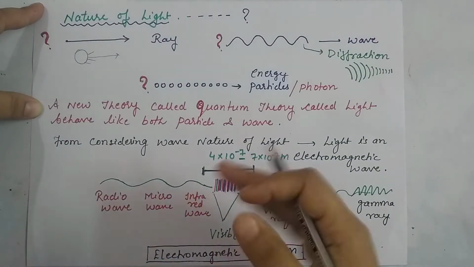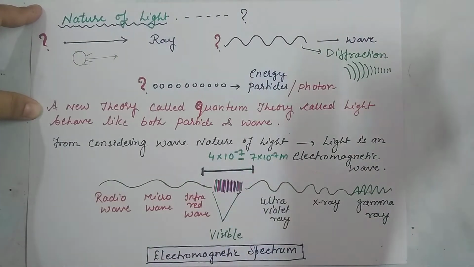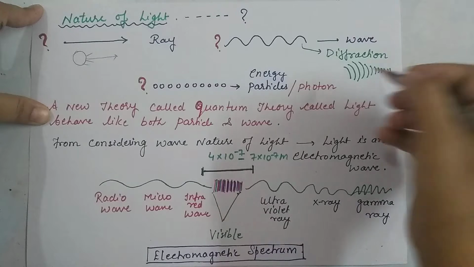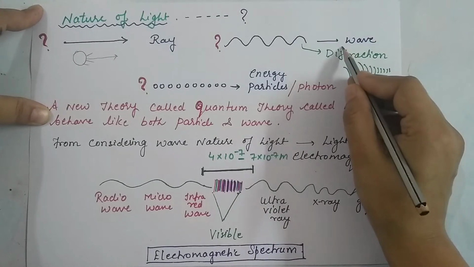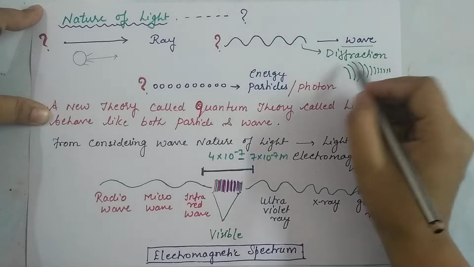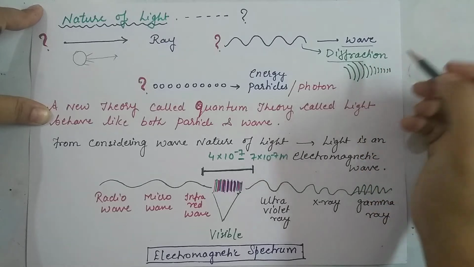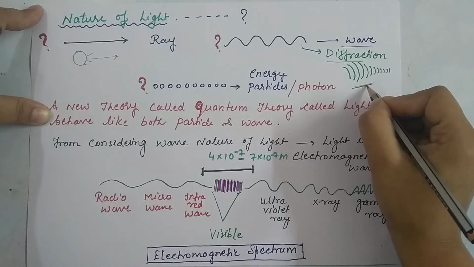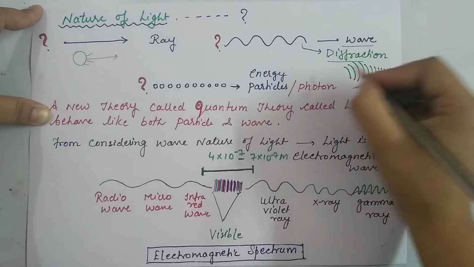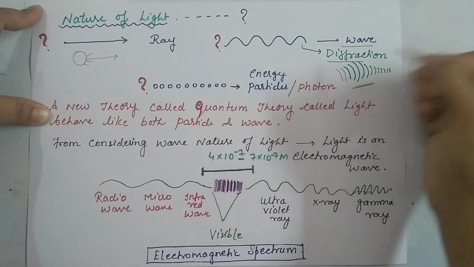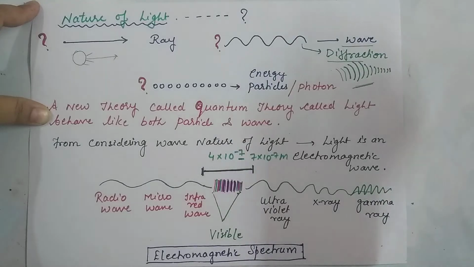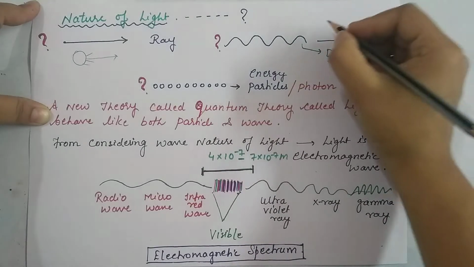But when we come a little bit later to a higher standard, we learn that light is a type of wave. Light is also a type of wave. It shows diffraction. This is the illustration of diffraction. Actually, diffraction is the bending of light when it finds any obstacle.